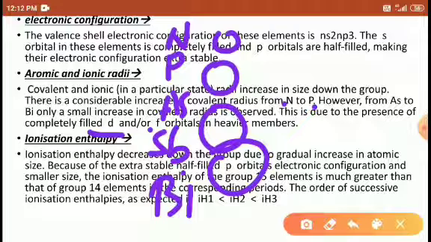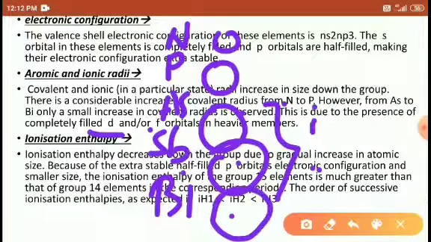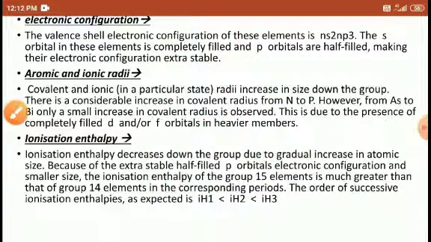Due to this large nuclear interaction, the increase in radius from arsenic to bismuth is only small.